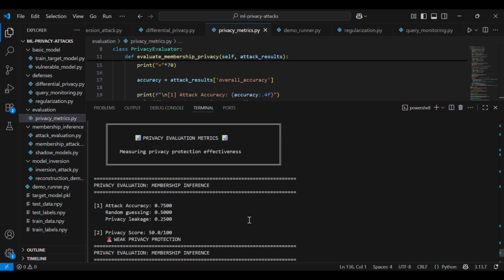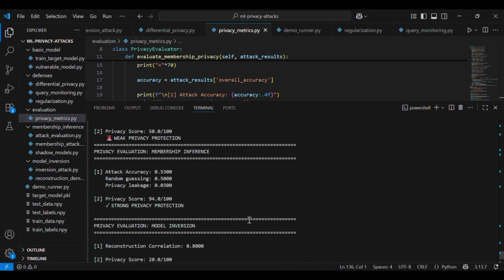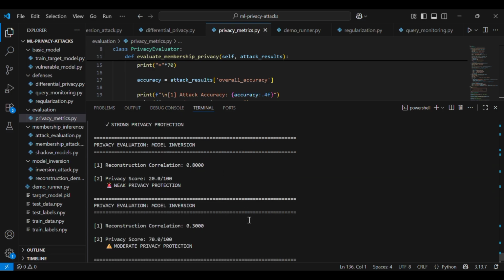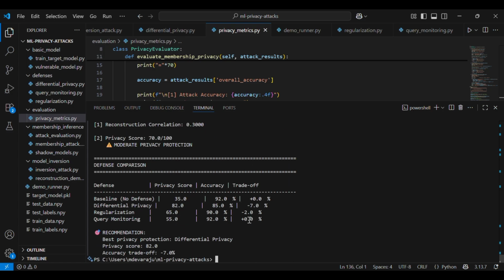The baseline model with no defenses scores 25 out of 100, so very poor privacy: membership inference is 73% accuracy and model inversion is 0.78 correlation, but accuracy is 92%. With differential privacy, the privacy score jumps to 85 out of 100. I hope you got the clarity on this.